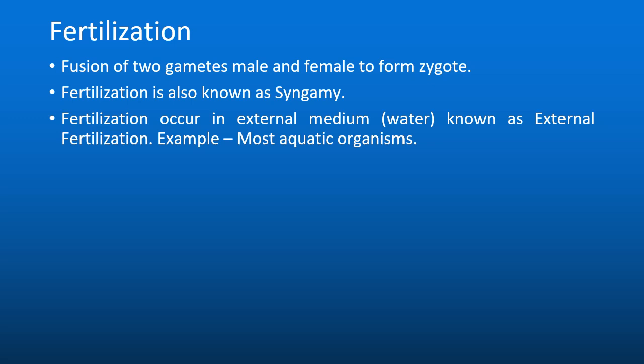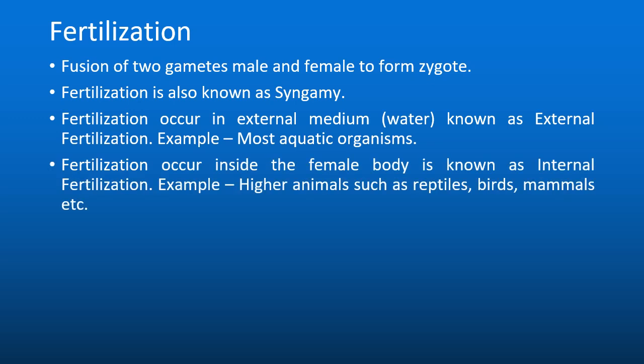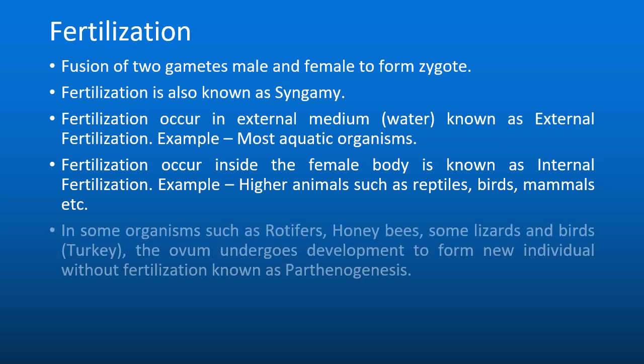Depending upon the occurrence of fertilization inside or outside the female body, it is of two types: external fertilization and internal fertilization. In external fertilization, development of offspring takes place outside the female body, as in case of most of the aquatic animals. But if development of offspring takes place inside the female body, then it is known as internal fertilization, as in the case of mammals, reptiles, birds and other higher animals.